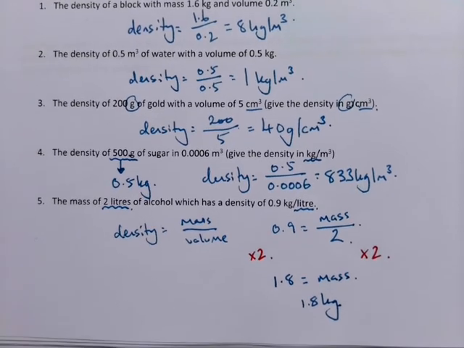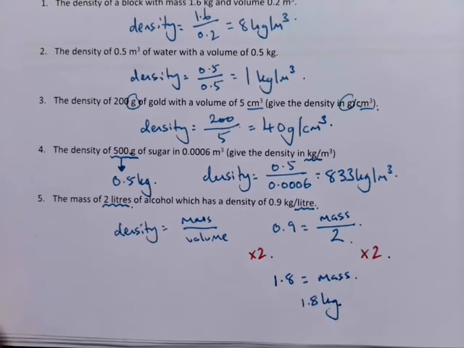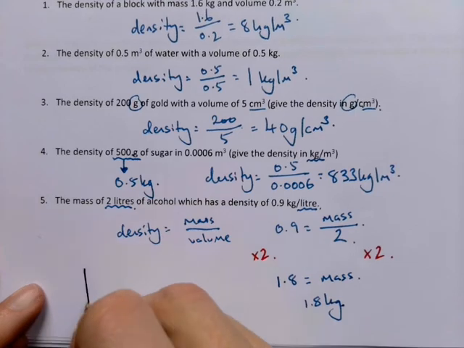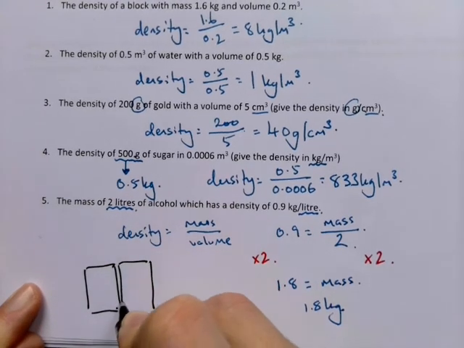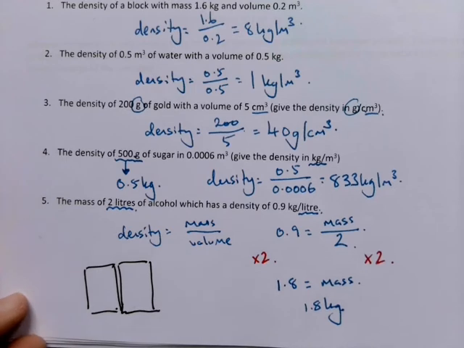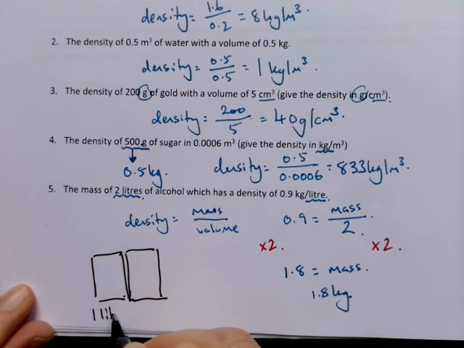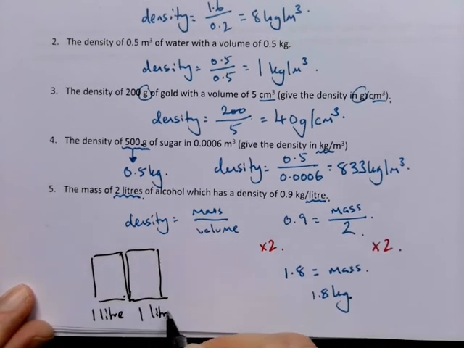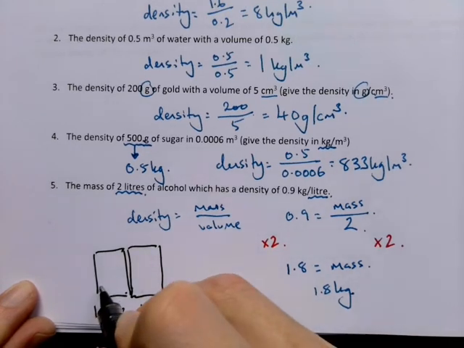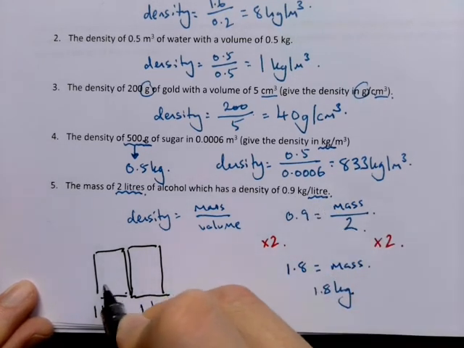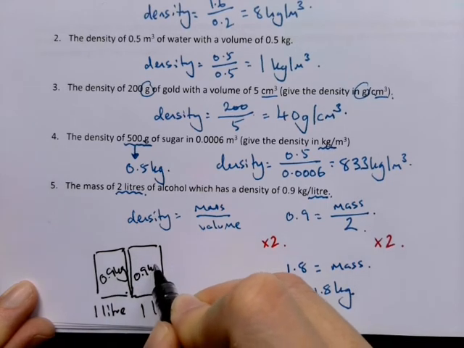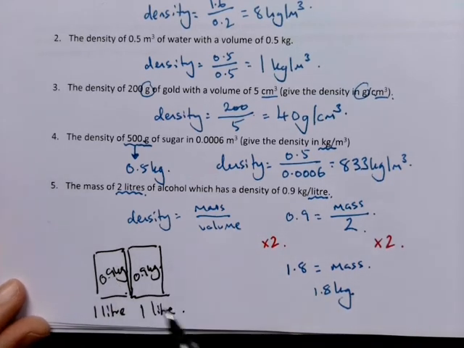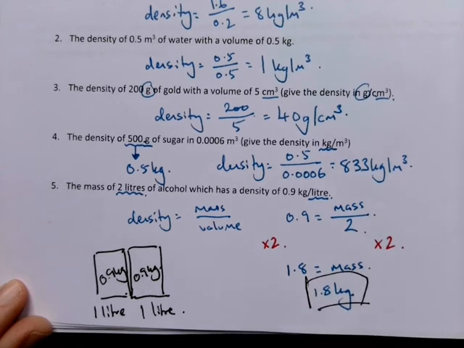Okay, and that makes sense because if I've got 2 litres, let's say that's my first litre, that's my second litre, okay, that's 1 litre, that's 1 litre, and each of these is, well, if it's 0.9 kilograms per litre, that's 0.9 kilograms, and that's 0.9 kilograms. What's the total mass? The total mass is 1.8 kilograms. All right, good.